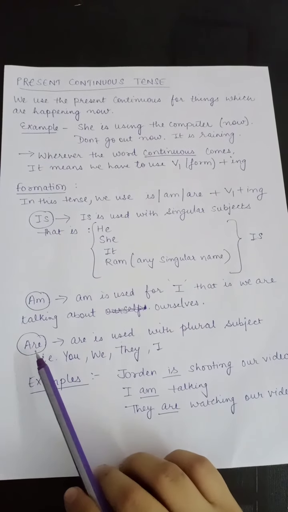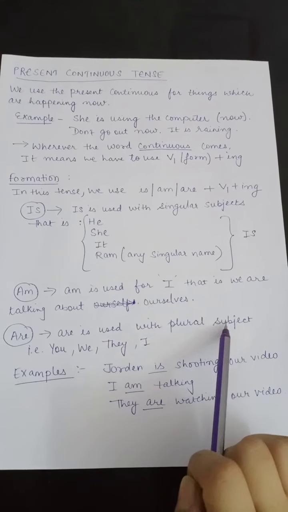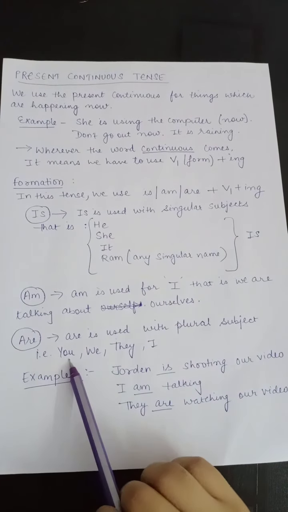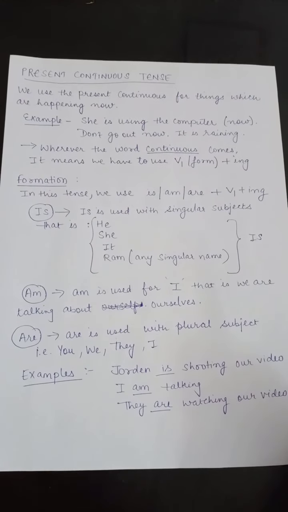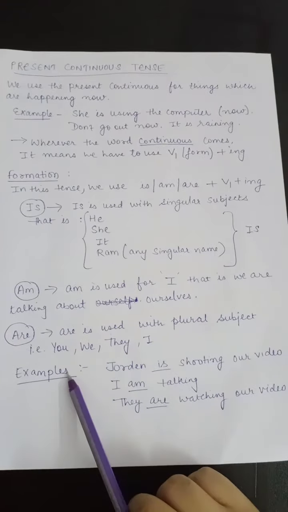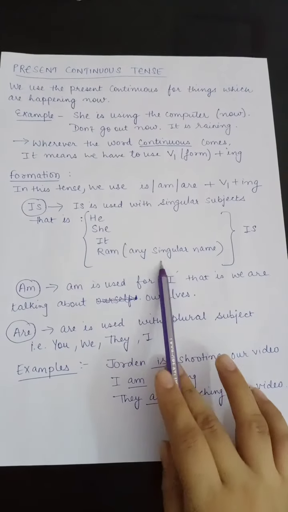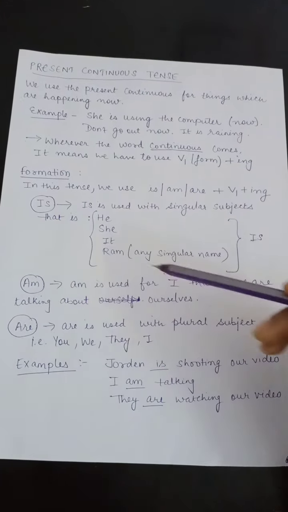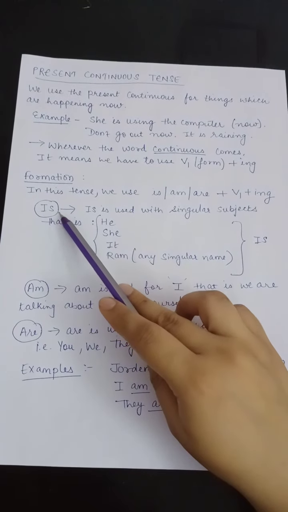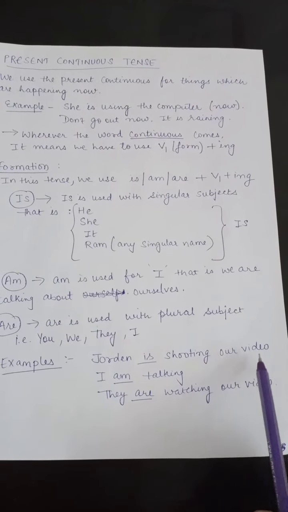The third we have, are, is used with plural subjects, that is you, we, they. For example, Jordan is. Jordan is any singular name like Ram. So what will we use with Jordan? Is. So Jordan is shooting our video.